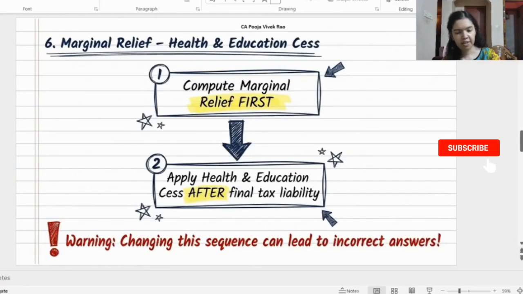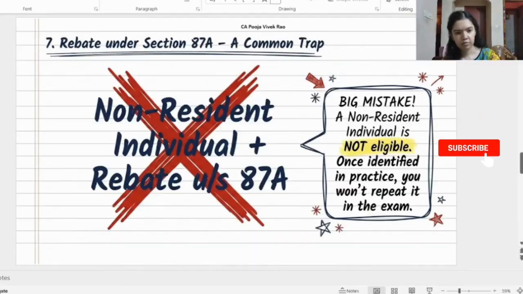Another commonly committed error relates to marginal relief. Remember always, while computing the final tax liability, first you have to compute the marginal relief and then you have to apply the health and education cess. Sometimes the students apply the health and education cess and then compute the marginal relief. Changing this sequence can lead to incorrect answers.